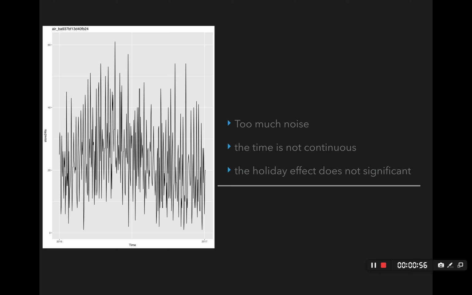Some problems appear here. The data is not continuous in time. Also, the plot doesn't show an obvious impact of holiday. That is maybe because we have too little data to make it more obvious. Therefore, I determined that instead of forecasting for each store, I will forecast the visitors of all the stores as a whole.